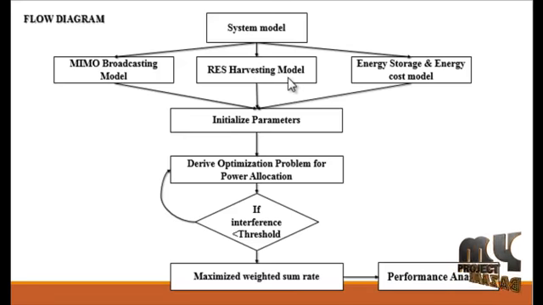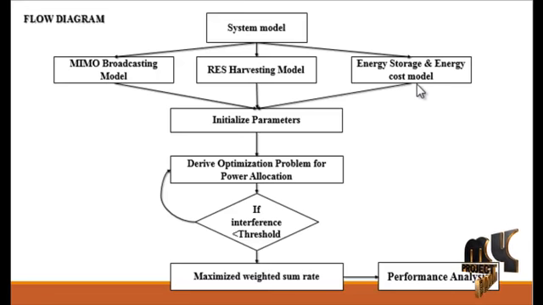Then the RES harvesting model. In the RES harvesting model, let ET denote the energy harvested during slot T-1, which is available at the beginning of slot T. Different from the conventional harvested energy, the harvest in each time slot is not accurately known beforehand. We assume that ET is known only as an inherently uncertain quantity, given the nature of RES.